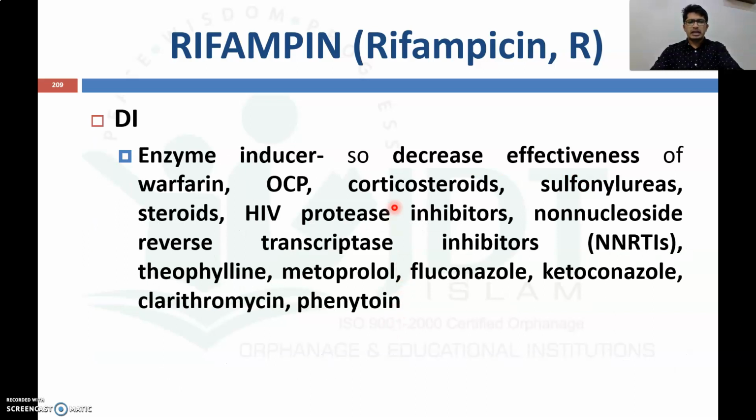Now this is an enzyme inducer, so it will interact with other drugs which are administered concurrently with rifampicin. As this is an enzyme inducer, it will increase the metabolism of many drugs, and thereby decrease the effectiveness of many drugs like warfarin, oral contraceptive pills, corticosteroids, sulfonylureas, HIV protease inhibitors, non-nucleoside reverse transcriptase inhibitors, theophylline, metoprolol, fluconazole, ketoconazole, clarithromycin and phenytoin.